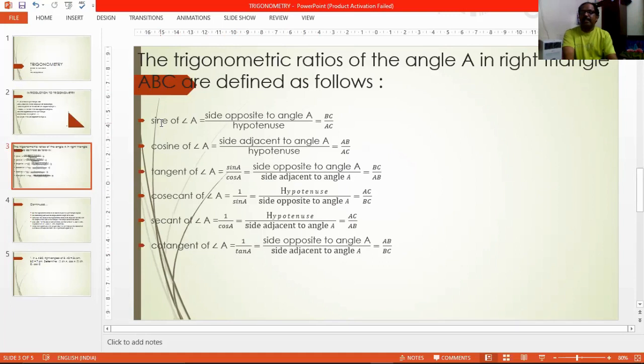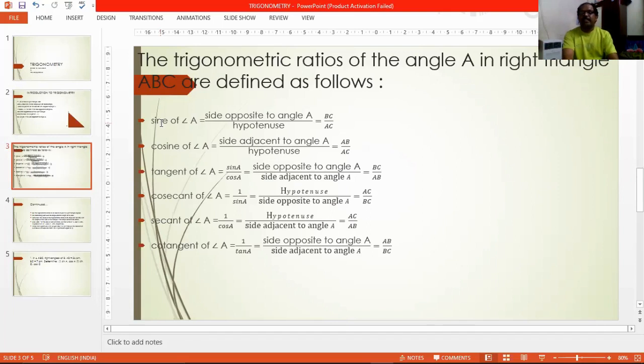Instead of saying side opposite to angle A, we can just say opposite side, or just opposite upon hypotenuse, for our reference. While writing the definition, we need to write it clearly, but just for our convenience to remind it very easily, you can keep only three words. One is opposite, second is adjacent, and third is hypotenuse. Only these three words you need to keep in mind to remind the trigonometric ratios.